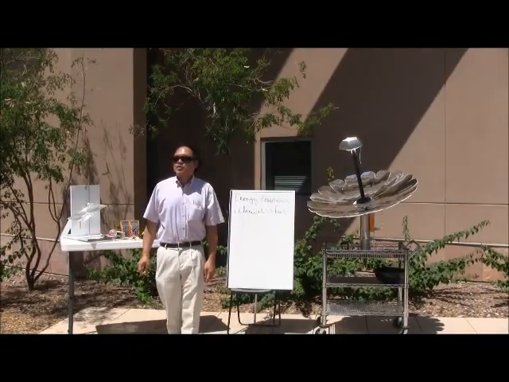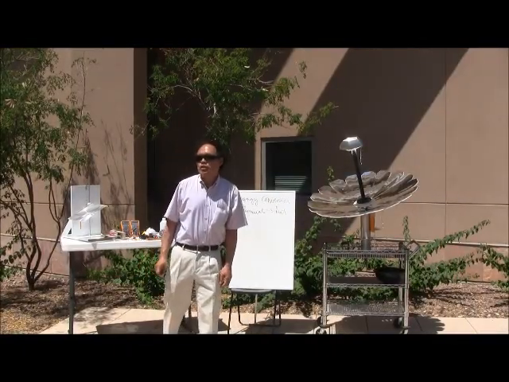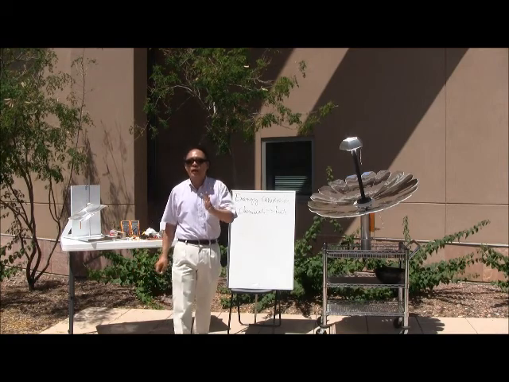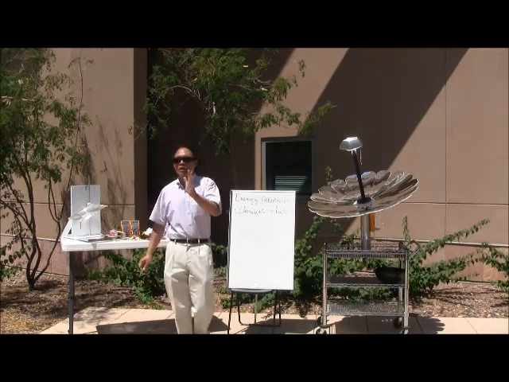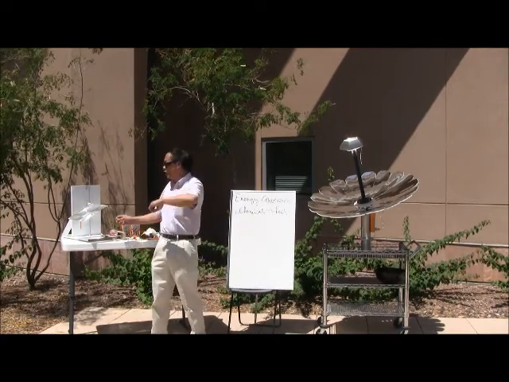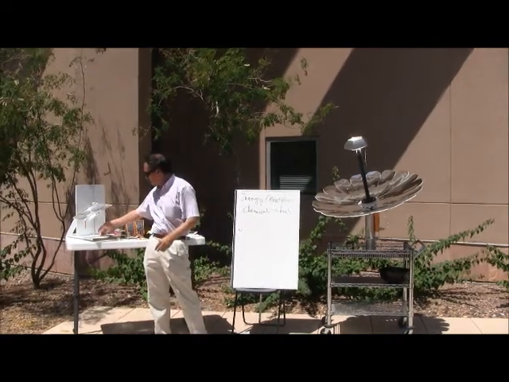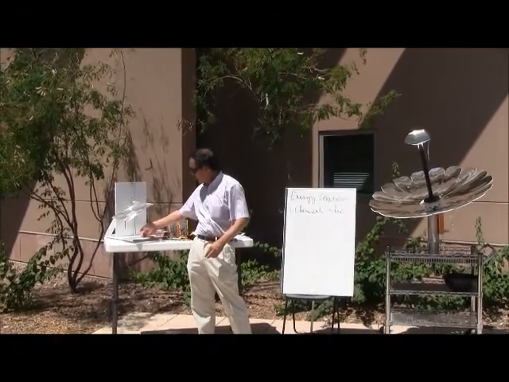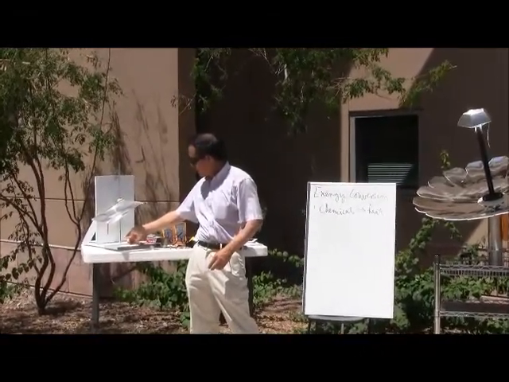Now that we've described 7 or 8 kinds of energy, we're going to talk about converting one form of energy into another form of energy. The first would be light converting into heat, as we put a match at the focal point of light.